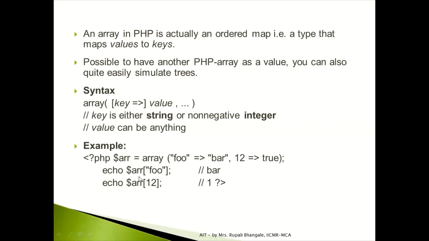So that is your simple example of your array, and this is how you are going to declare your array variable. As we know, we don't have any data type declaration in your program. Whichever data you will allocate, that type of variable will be created. So now I have defined this $ARR which is of type array. Now in this case, whenever you are specifying the values at the time of declaration, that time you will be going with this round parenthesis, and within that you will have key value pair.